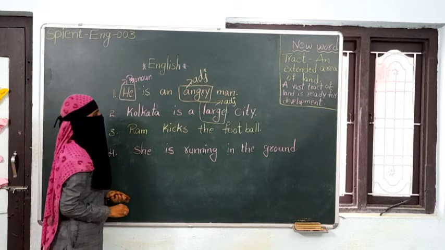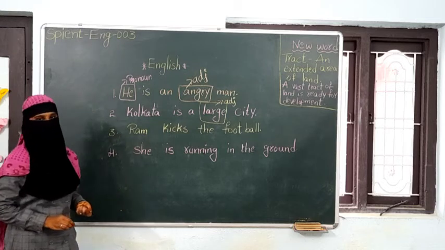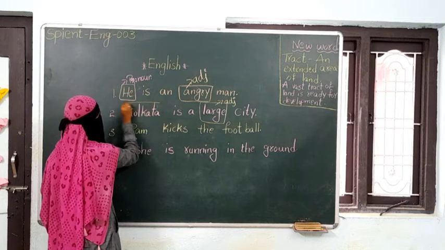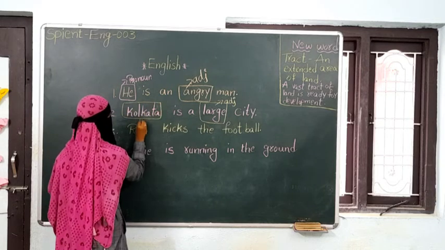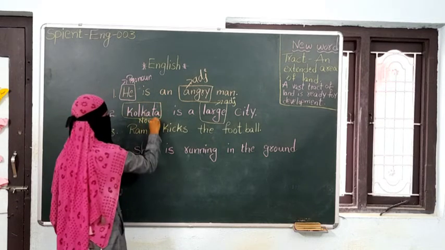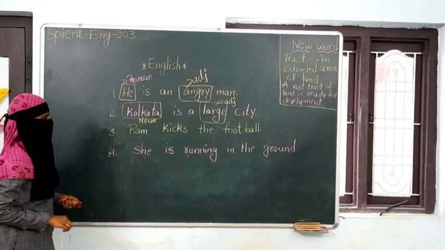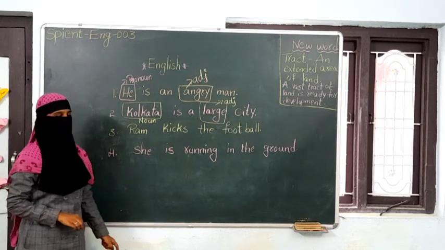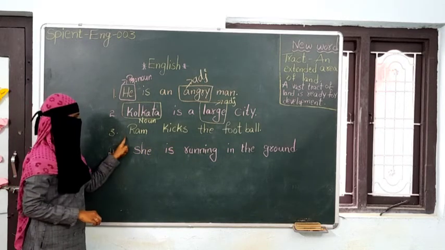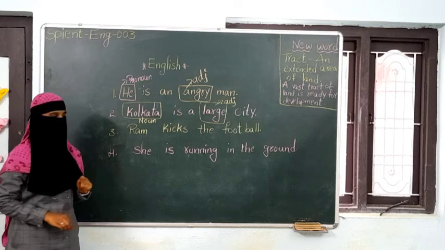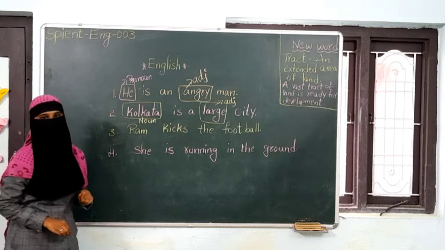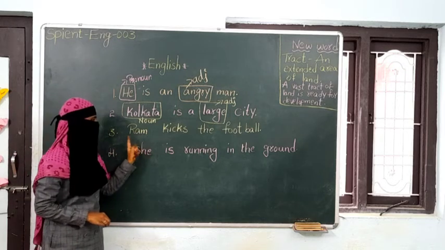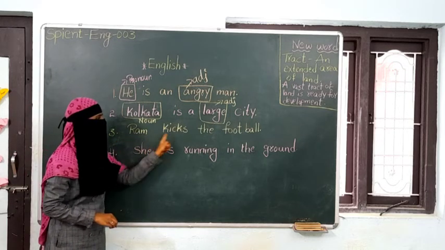Then you understand the adjective and verb parts of speech. Next, Kolkata is the noun. Very good. Kolkata is the noun. Next, Ram kicks the football. Now, in this sentence, can you please identify the verb? Again, read the sentence carefully, children. Ram kicks the football.